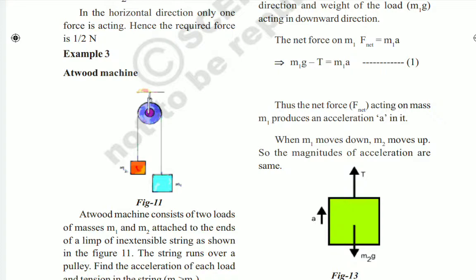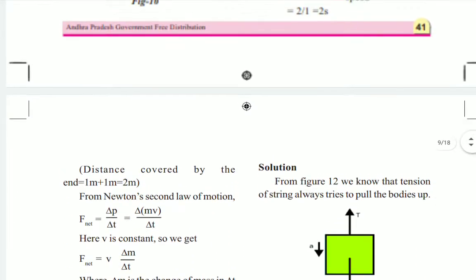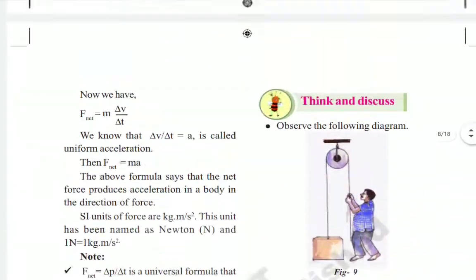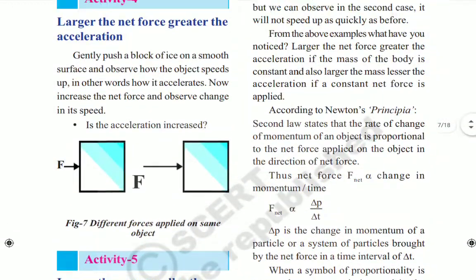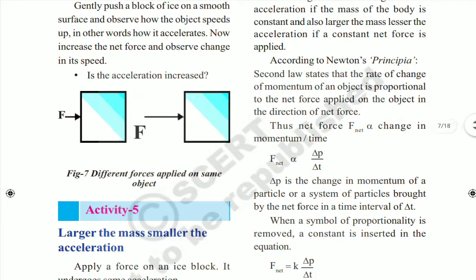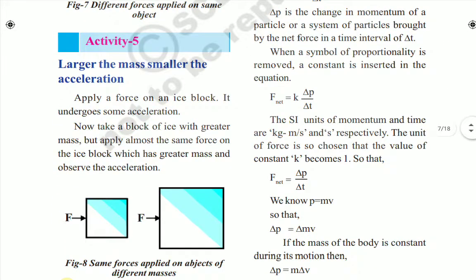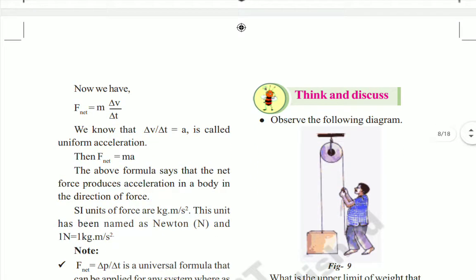Those who have the textbooks, you can have this. Here, children, they have given one formula, see this one. According to Newton's second law, the rate of change of momentum of an object is always proportional to the net force applied on the object, in the direction of the net force. So finally here we are getting the formula F is equal to ma. F is equal to ma.